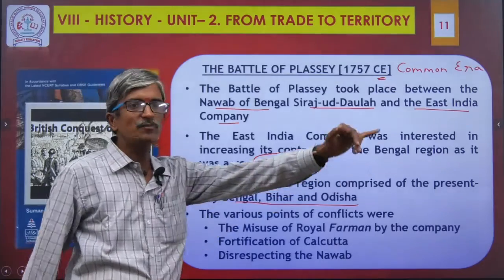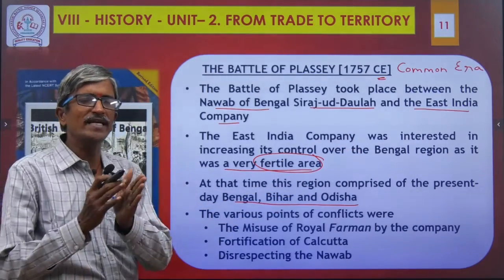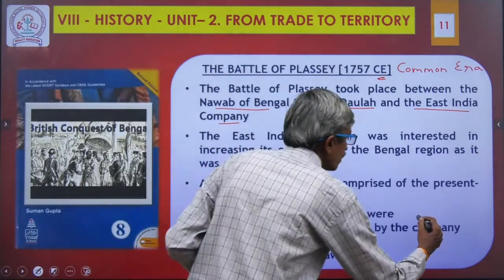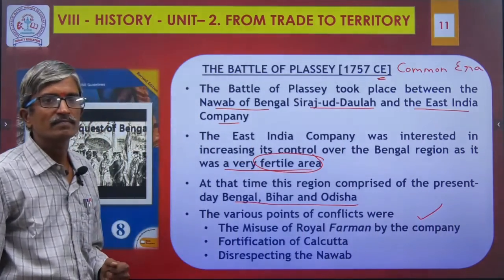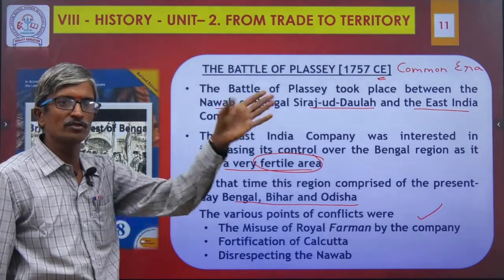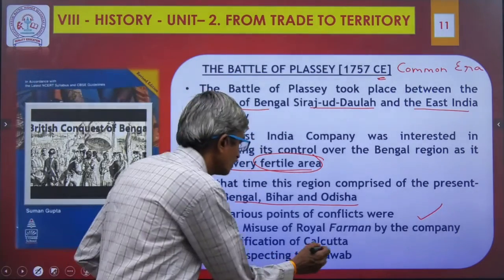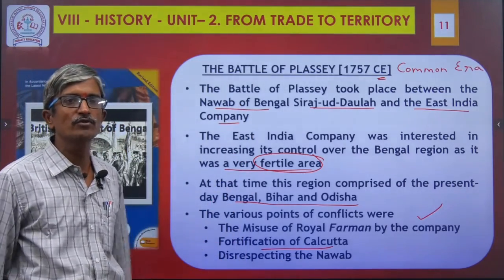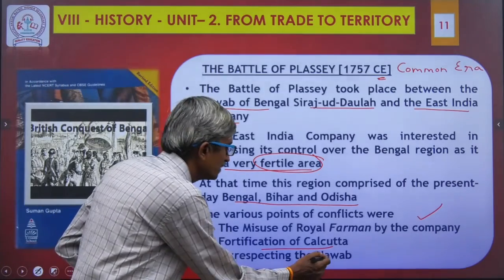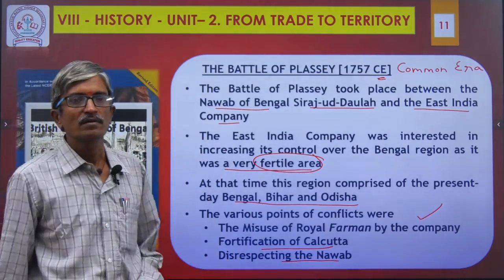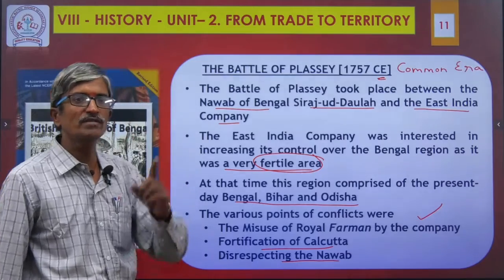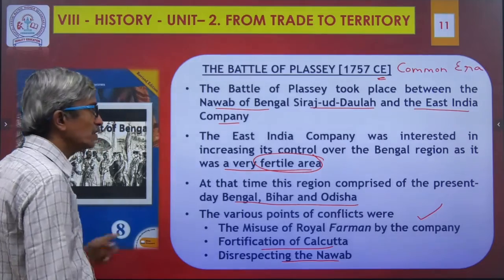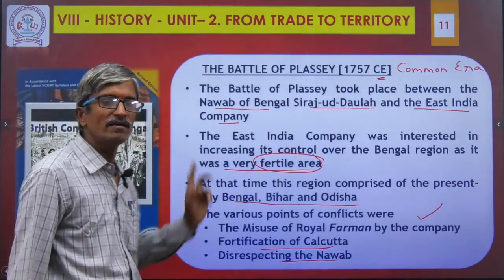Okay, the various points of conflict. Why did the conflict arise between these 2 rulers? The reason, number 1, is the misuse of the royal firman. The company misused it. Number 2, fortification of Calcutta. Without permission, they occupied the area and constructed some huge, very big buildings. Next, disrespecting the Nawab. They were not obeying the rulers. So these are all the primary conditions for the outbreak of the Battle of Plassey, which was held in the year 1757.